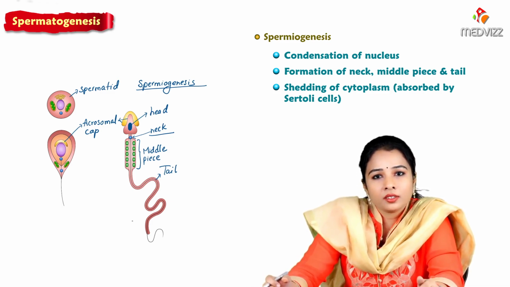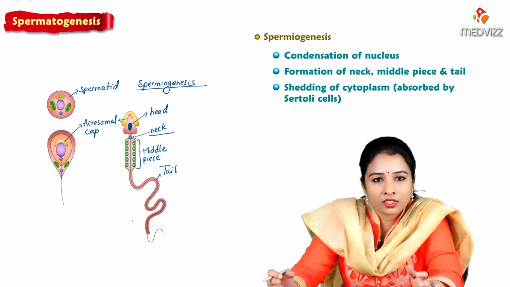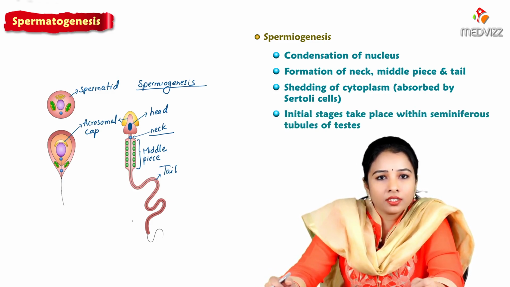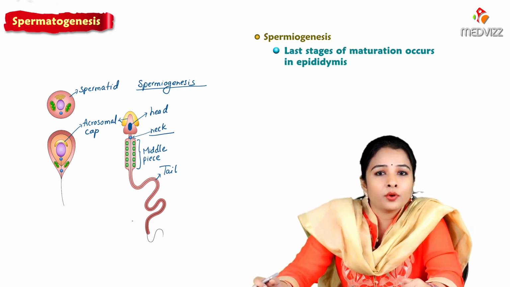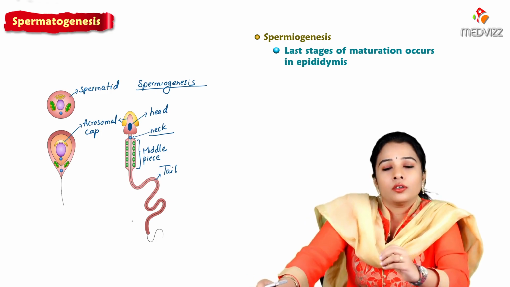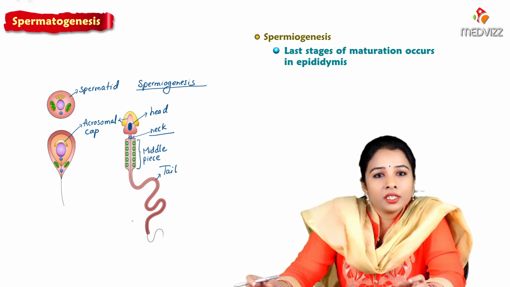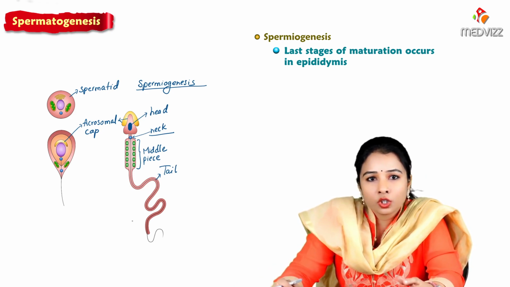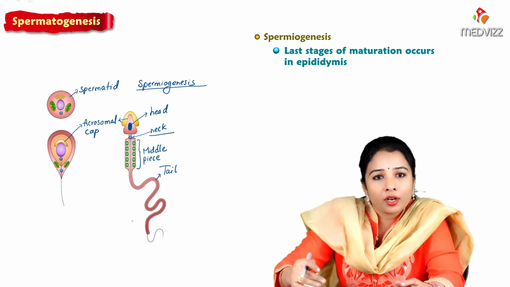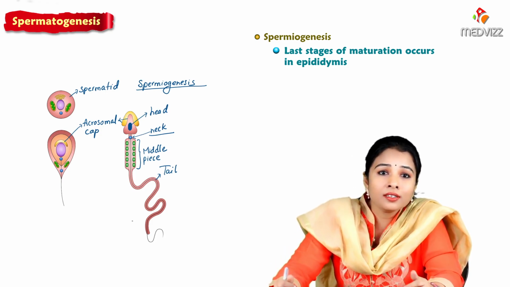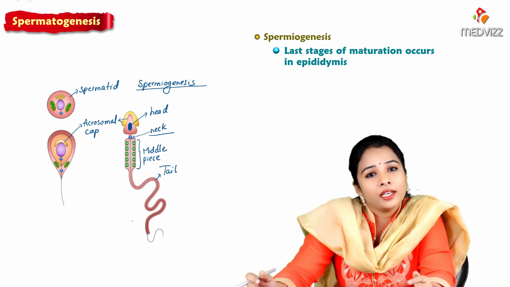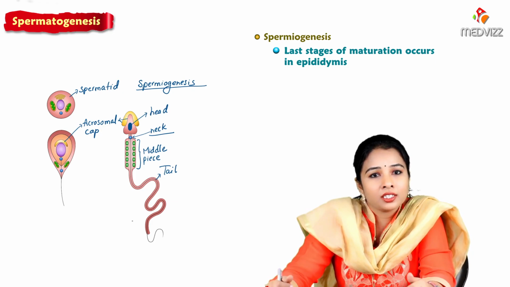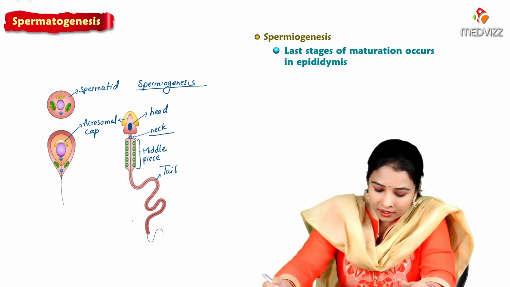The excess cytoplasm is absorbed by the Sertoli cells, which are the supporting cells. The initial stages of spermatogenesis take place within the seminiferous tubules of the testis, and the last stages of maturation progress in the epididymis. We know that via the process of spermiation, the sperms are released into the lumen of the seminiferous tubules. From the lumen, the sperms are still not completely matured, so they reach the epididymis. In the epididymis, further maturation occurs where the sperm gains its motility.